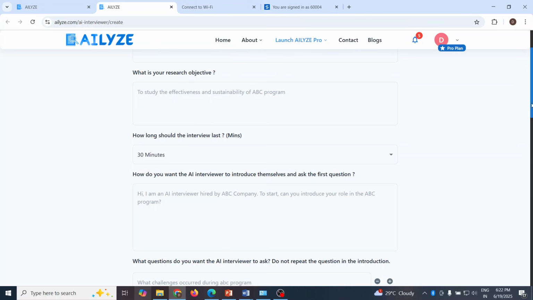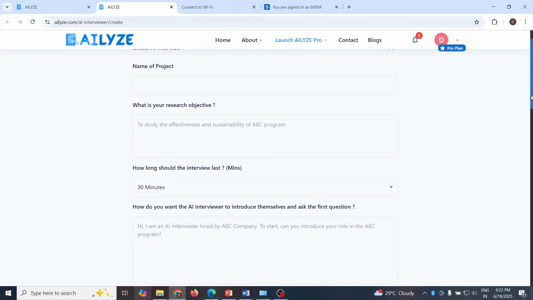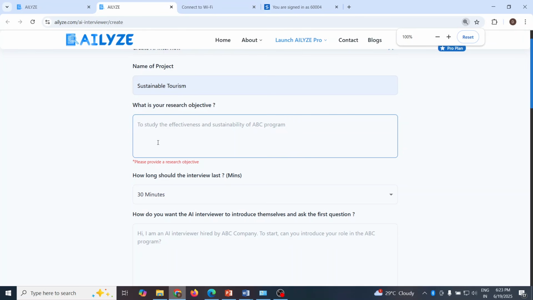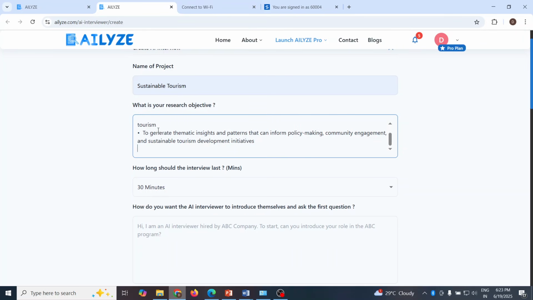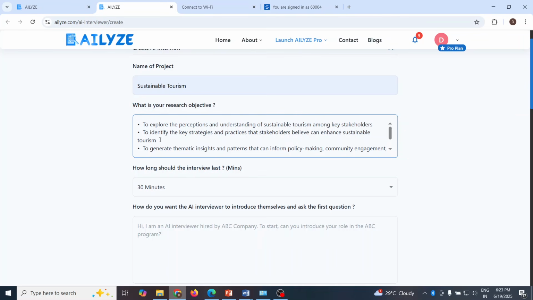So we'll start with the name of the project. Name of the project is Sustainable Tourism. Okay. What are your research objectives? So these are my research objectives: to explore the perceptions and understanding of sustainable tourism among key stakeholders, to identify the key strategies and practices that stakeholders believe can enhance sustainable tourism, generate the thematic insights and patterns that can inform policymaking and community engagement.